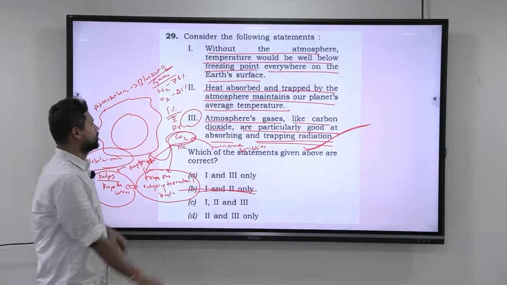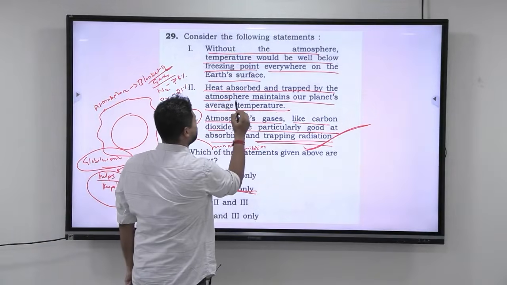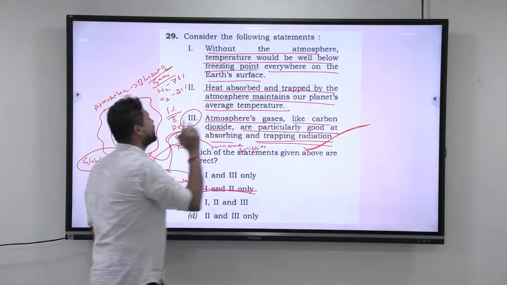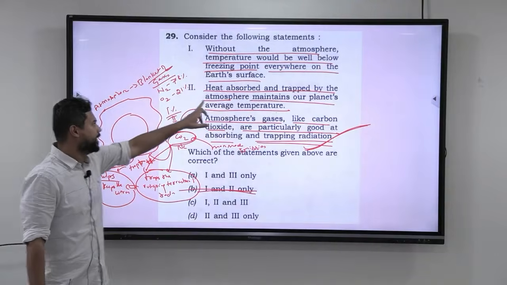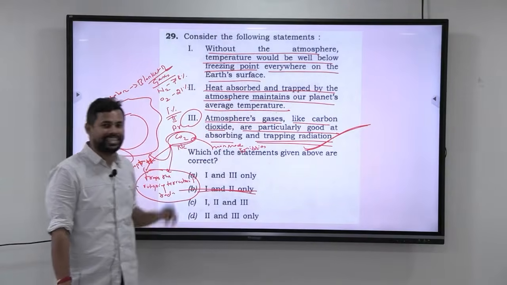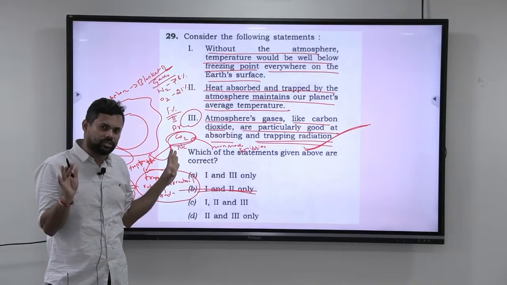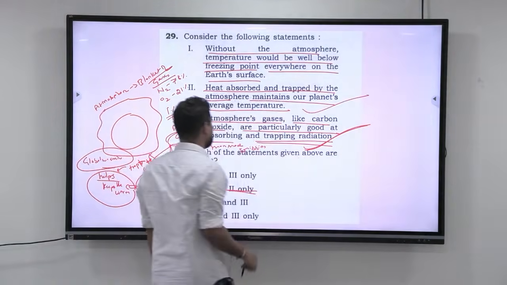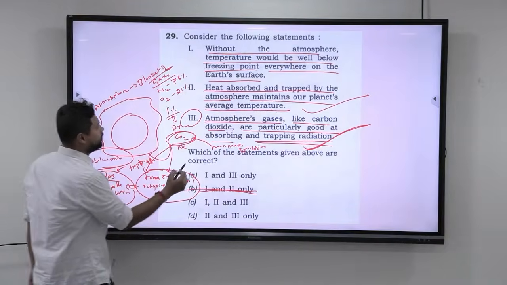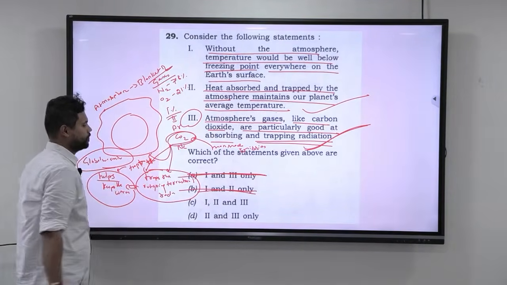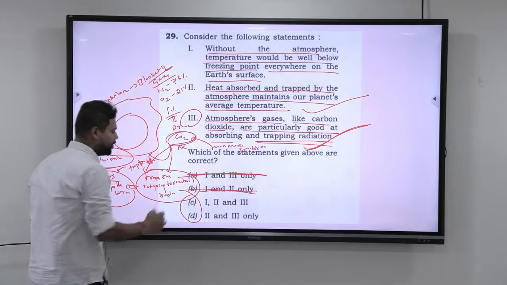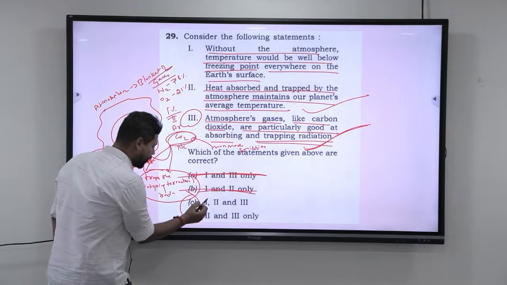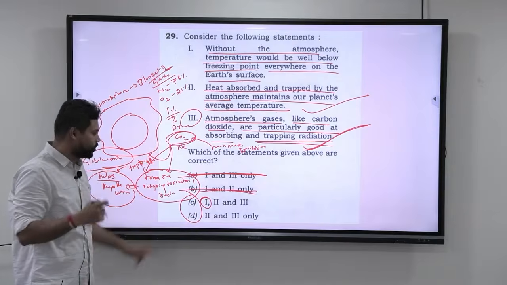Okay. Now go to this. Heat absorbed and trapped by the atmosphere maintains our planet's average temperature. Yes or no? Very generic it is. It is not talking about any specificity. So this also should be correct. So you understood that 2 and 3 should definitely be correct. So this option is also not there. So we are now having C and D, and in that C and D, the one statement that is now going to test you is statement 1.